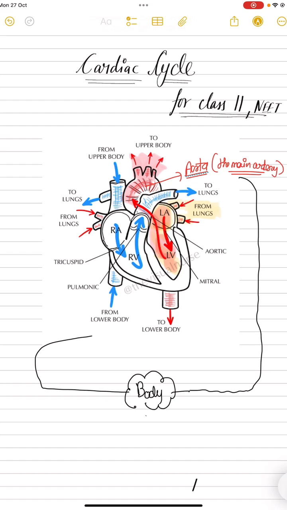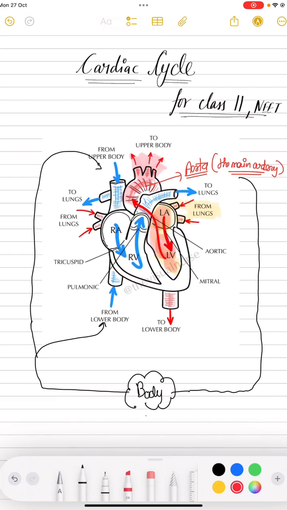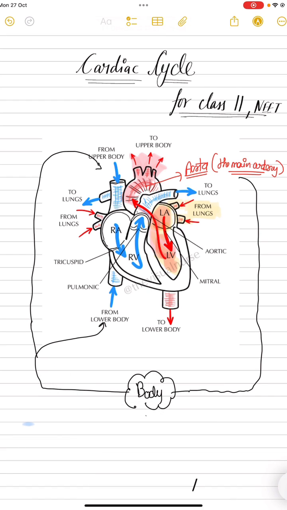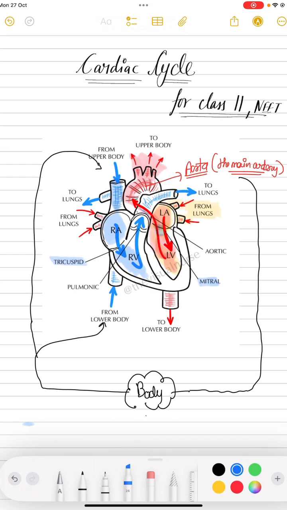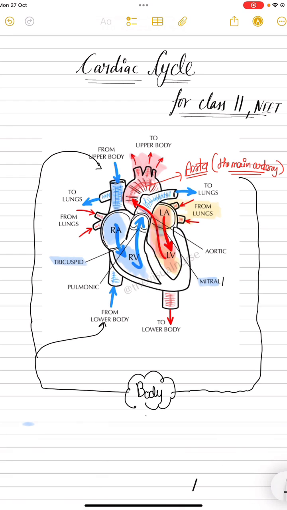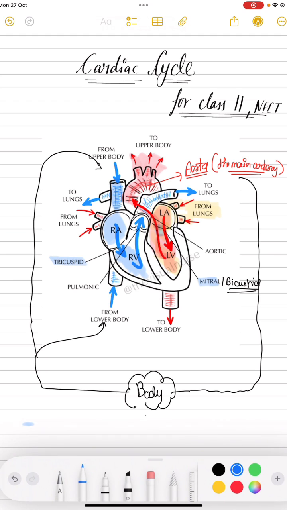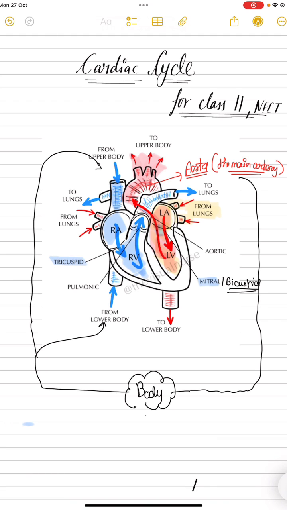Here the cells use the oxygen and the blood gets deoxygenated. Now from here it goes into the right atrium and right ventricle through the tricuspid valve. And here you can see the mitral valve between the left atrium and left ventricle. It is also called the bicuspid valve. Tricuspid and bicuspid valve, so do not be confused with this, children.